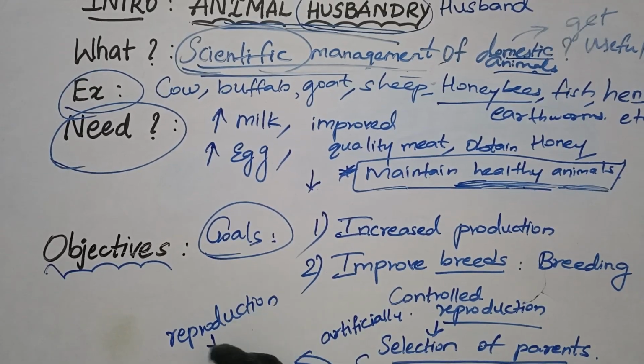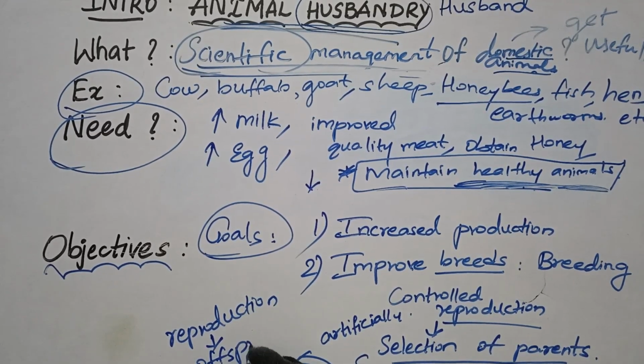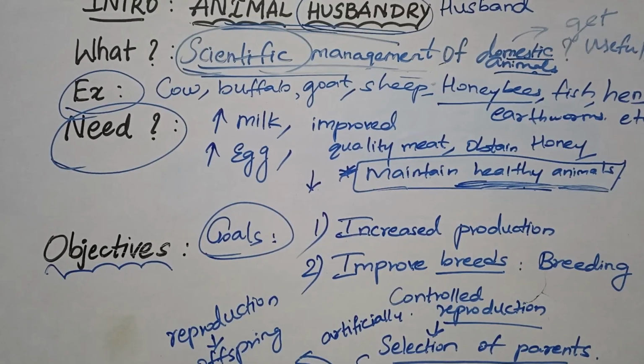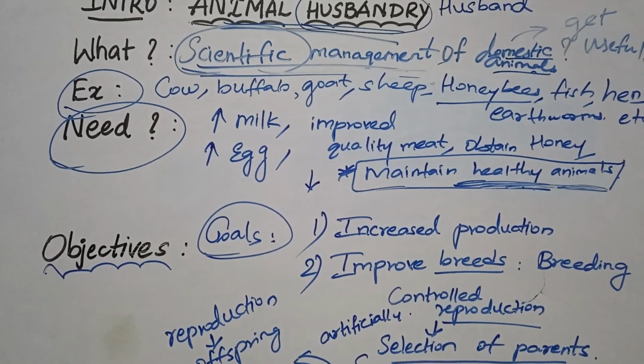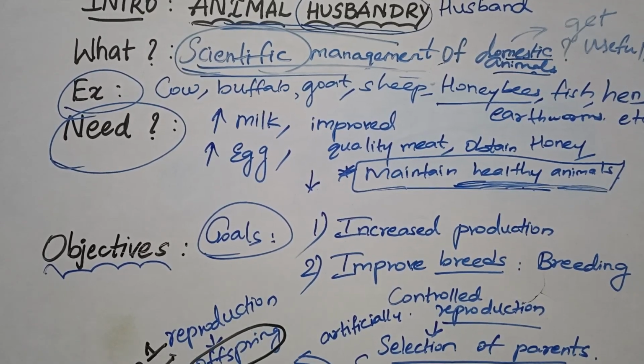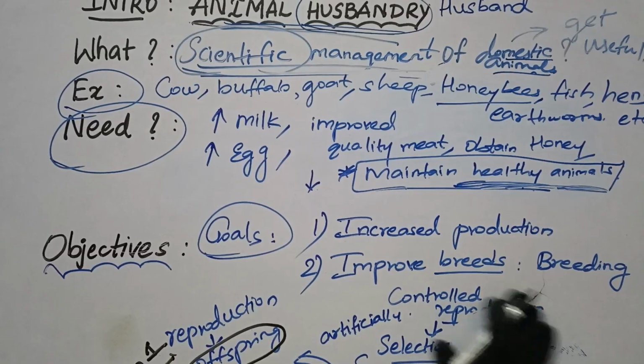after reproduction, their offspring is produced, right? This offspring is going to have both the qualities. Number one quality is the male parent's quality, that is high strength. And the second quality is the female's, that is high milk production. Clear? So this offspring is going to have two-in-one quality. It gets the features of the father and also the features of the mother. Hope it is clear. That process is known as breeding.